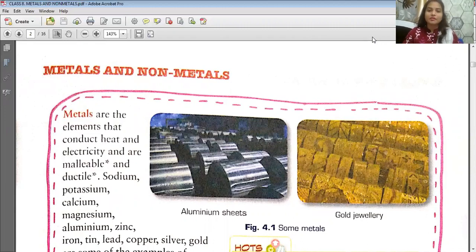The word malleable means you can beat them into sheets. For example, gold. If you beat the gold, what will happen? It will become so thin that it will come in the form of a sheet. The meaning of ductile is you can draw them into wires. For example, copper. You can beat a copper and draw it into a wire. Copper is used in our household electricity. We're using a copper wire.